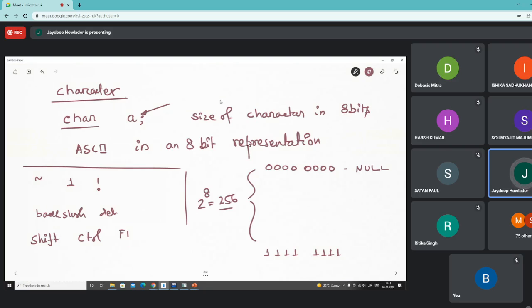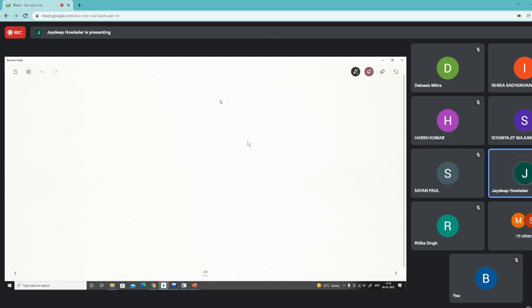So basically, the C programming language defines the character A. Then in the inline things, it reserves 8 bits, and they are interpreted or represented using ASCII. Similarly, characters also have signed and unsigned.